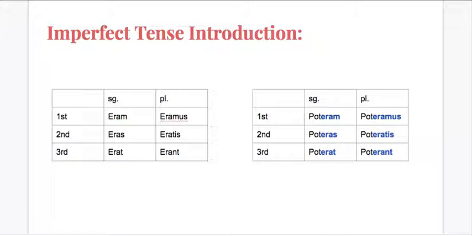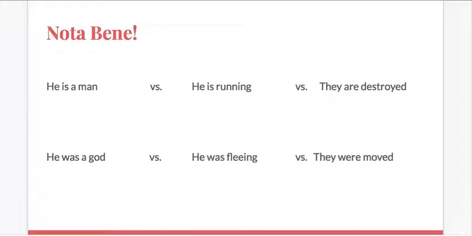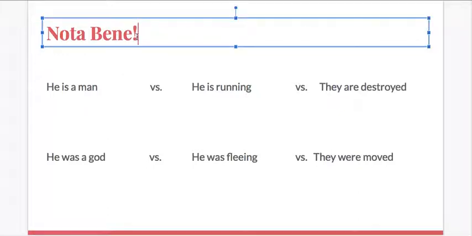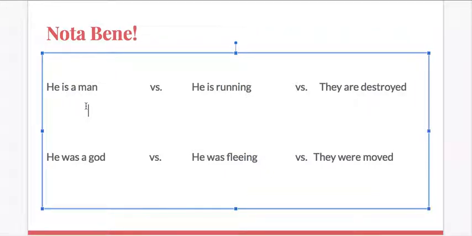All right, so now just one quick thing to finalize here. I just want to nota bene about the usages of sum and aram. When do we use sum and aram? Do we use it every time we use is or was or are and were in English? And the key thing to remember is that no, we do not, right?